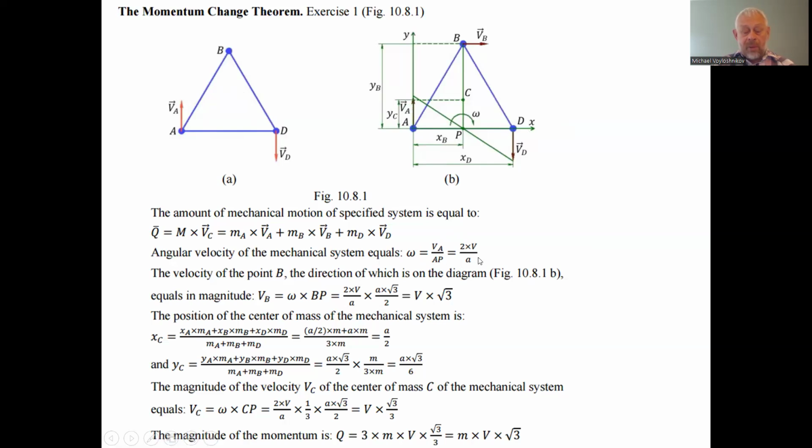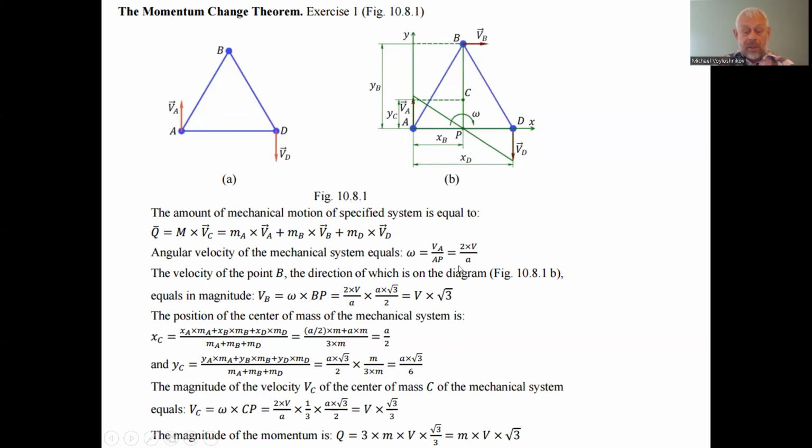AP is A divided by 2, so A in the denominator and the 2 comes to the numerator. The velocity of the point B, the direction of which is shown on the diagram, the right one. So this is the instantaneous center of velocity. That is the point B velocity directed perpendicular to the radius from the instantaneous center of velocity to the point B. So the velocity of the point B is in the rightward direction, and this rotates clockwise.